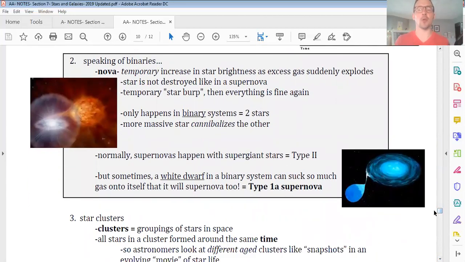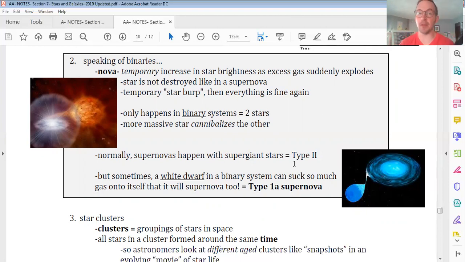If a white dwarf is in a binary system, like let's say with a larger but far puffier red giant, and the white dwarf, as you see in this illustration, is sucking so much gas off of it, it can actually cause the core to collapse and implode. And that will lead to a kaboom called a type 1a supernova. Now, these potentially could be very dangerous.